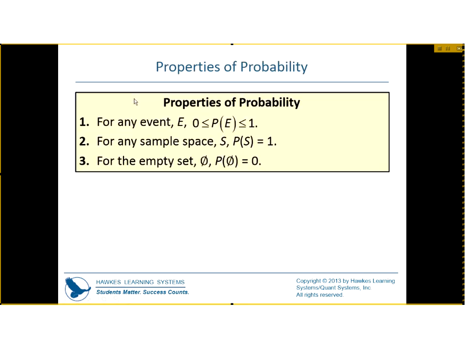All right, so let's talk about the properties of probability. When you're talking about probability, it can only fall between 0 and 1, 0 being that it didn't occur, 1 being that there's a 100% chance that it's going to occur. So think about taking a percentage and making it a decimal. For any sample space, the probability of the sample space equals 1. That means you're talking about the sample space where everything can happen. And for the empty set, we denote it with the empty set sign. The probability of the empty set equals 0.